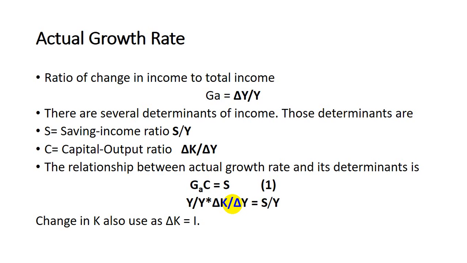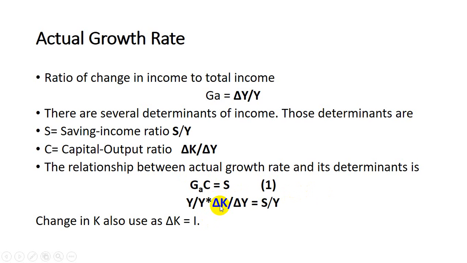So what does delta k mean? Now I'm going to explain what delta k is. Delta k is the change in capital, meaning the additional capital over the earlier capital in a given time period. We already have the capital, and after that we have additional capital, which is known as change in capital.